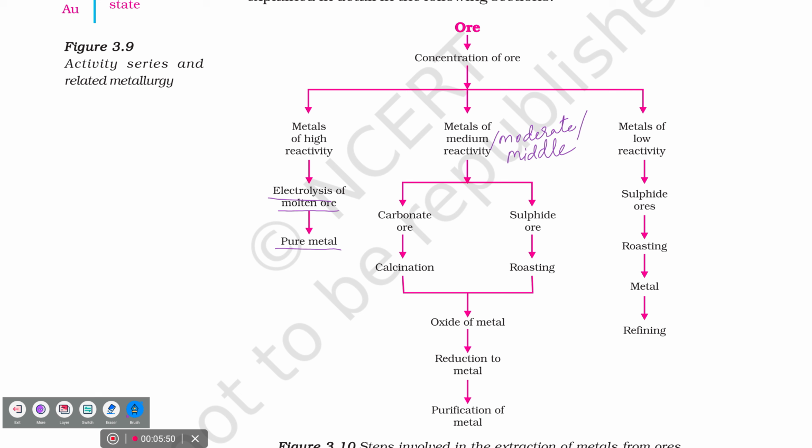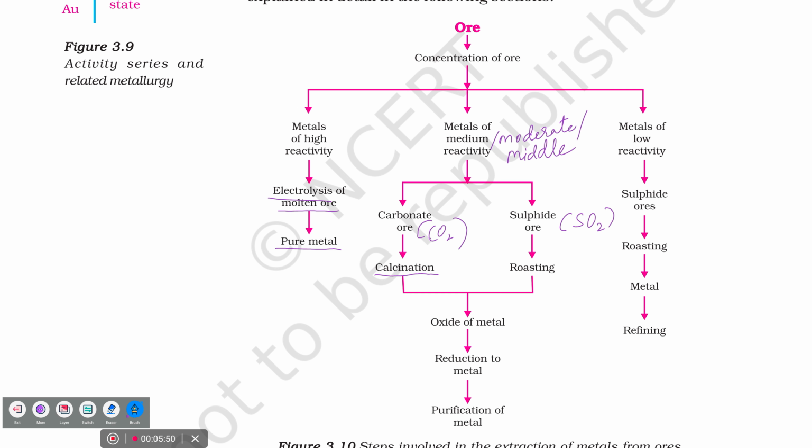Carbonate and sulfide. Now, which gas will be liberated? Carbonate ore means CO2. If it is a sulfide, SO2, sulfur dioxide. If it is a carbonate ore, CO2. Which method is used for carbonate ore? Calcination. For sulfide ore? Now how to define it?